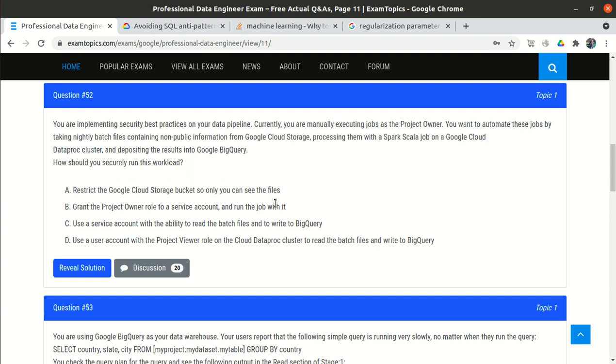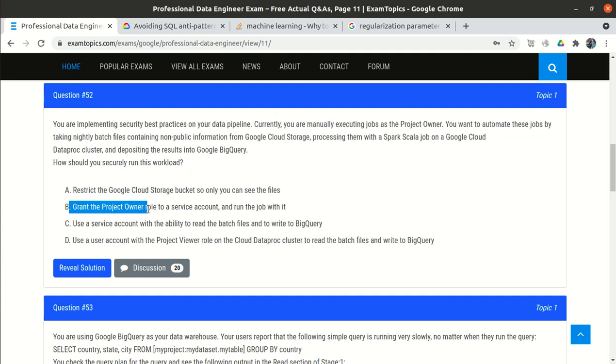This is wrong, because if we restrict the Google Cloud Storage bucket so that only we can see the files, then only we can access the bucket. But we don't want to run it manually, we want the system to run. So basically we want the access to go to a service account. So option A is wrong.